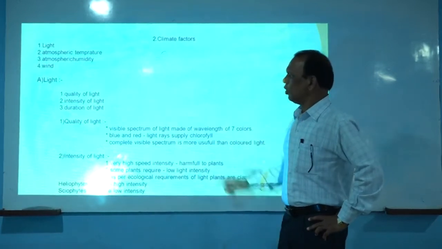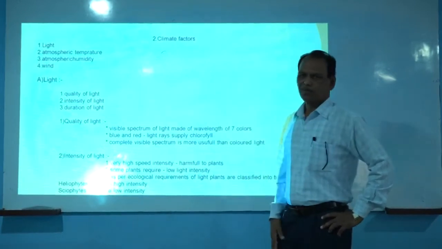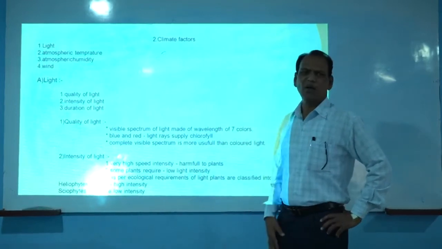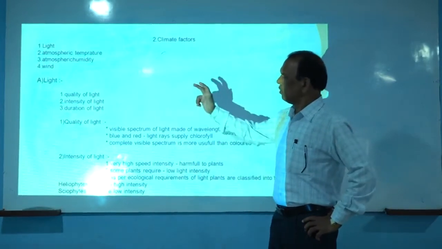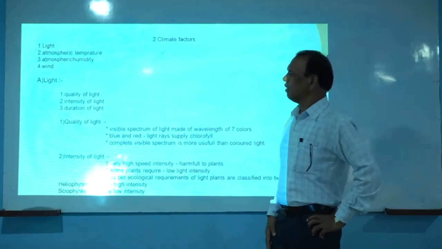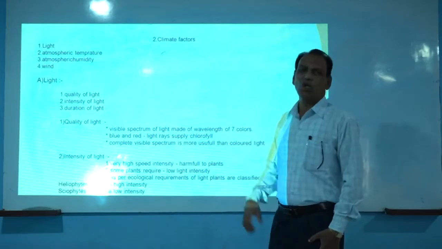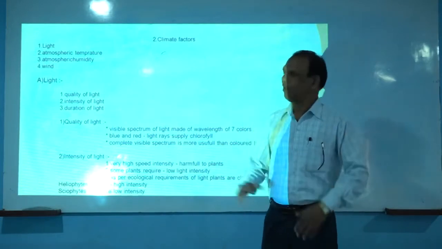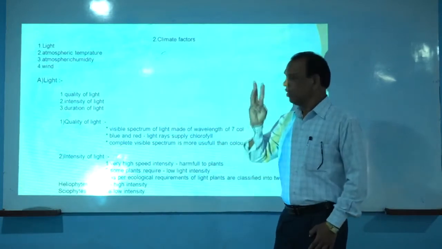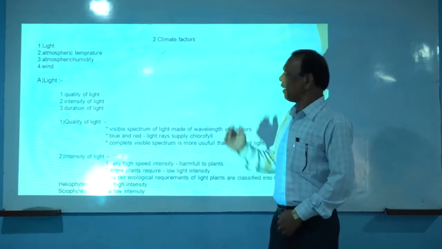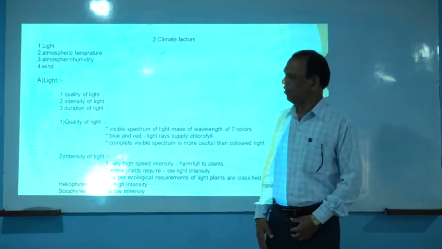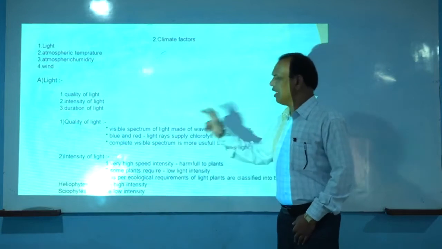So the major role of light is in the synthesis of food material by the green plants. This light factor is further classified into three sub-factors: quality of light, intensity of light and duration of light. For the convenience of study, it is divided like this. So what is the meaning of quality of light?